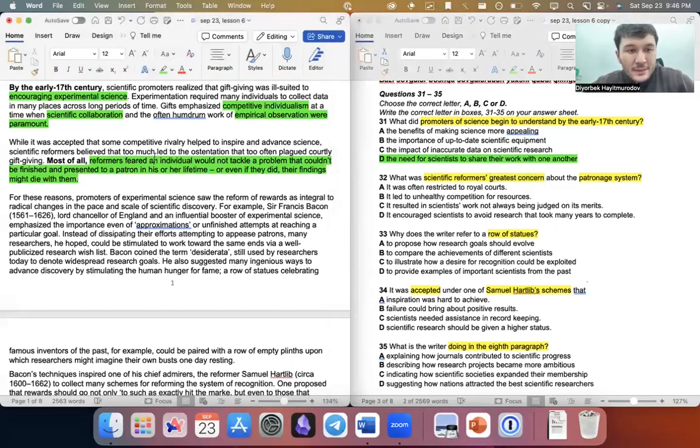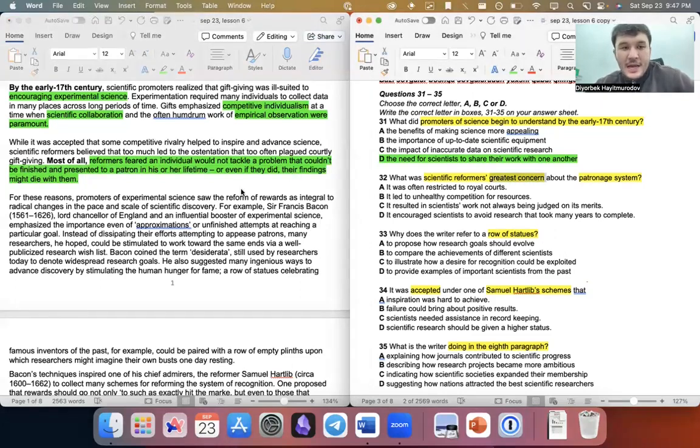Most of all, reformers feared an individual would not tackle a problem that could not be finished and presented in his or her lifetime. Even if they did, their findings might die with them. So somebody might not do a job if they thought it wouldn't be a good idea to take on this task if they cannot be sure they can finish it in their lifetime. So they would only do tasks that take a short time. That was their biggest fear. I just need to find a synonym for this part, be finished and presented in a lifetime. If I find the synonym for that in one of the answer choices, I found the answer.